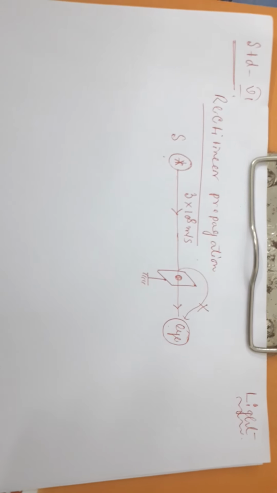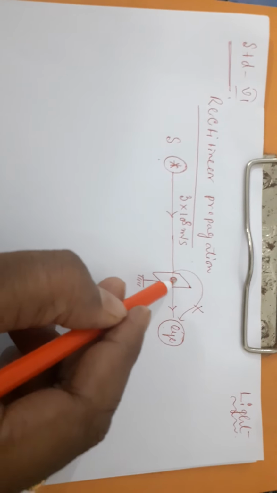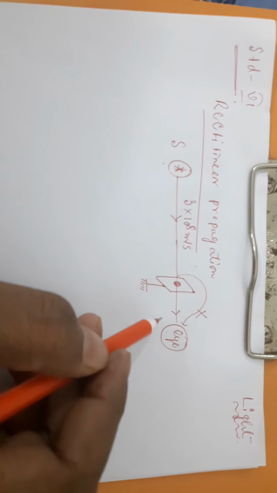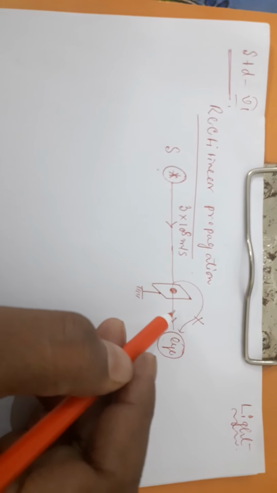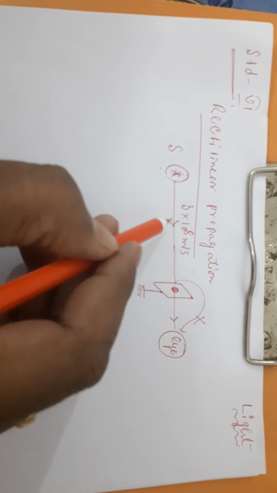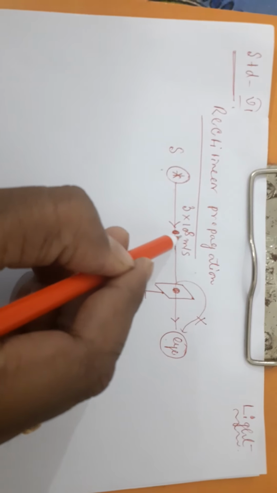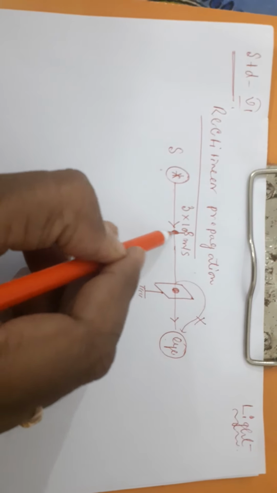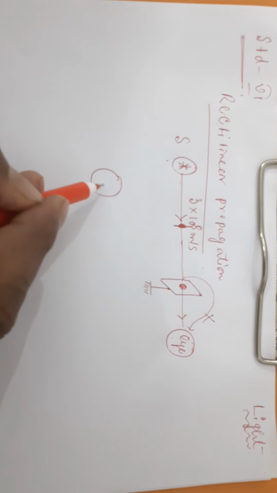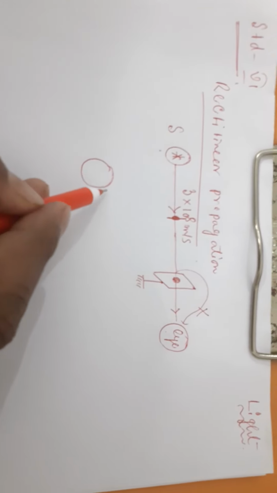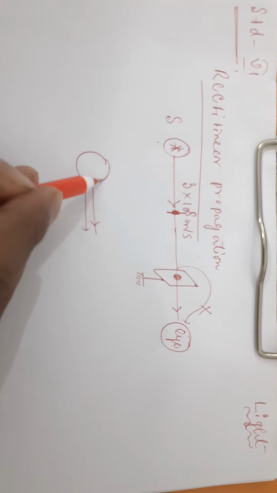Due to this reason, many types of shadows are formed. Suppose the sun or any source of light is present here, from where rays of light are continuously coming in this way.